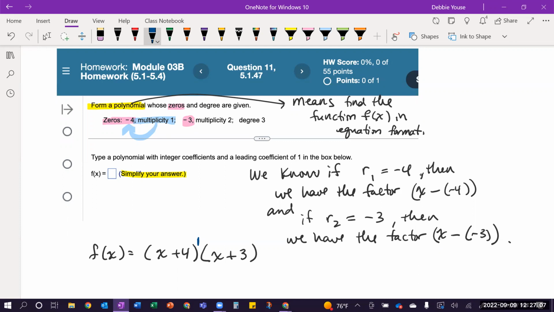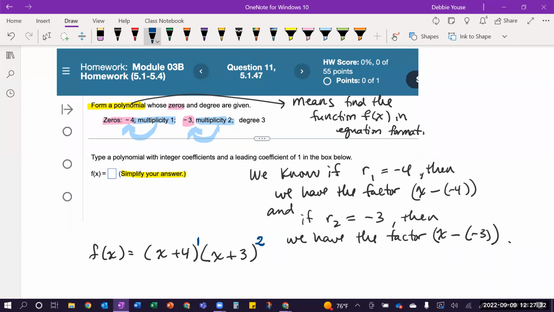But for explanation purposes today, I'm going to write the 1 so you're aware of that. And then the other multiplicity is 2, in reference to the 0 that is -3. So the factor that goes with that 0, which is x plus 3, has to have a power of 2. There are my multiplicities, okay?